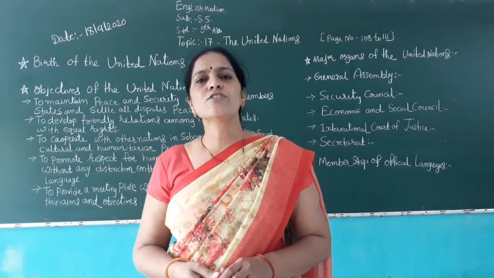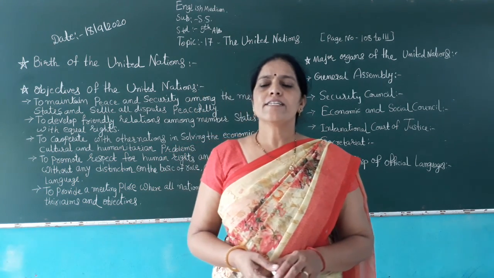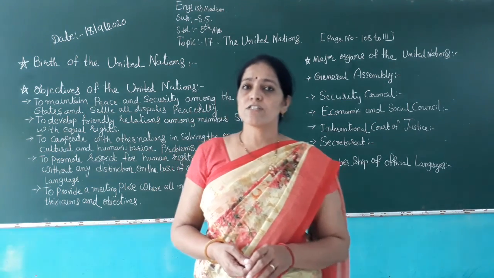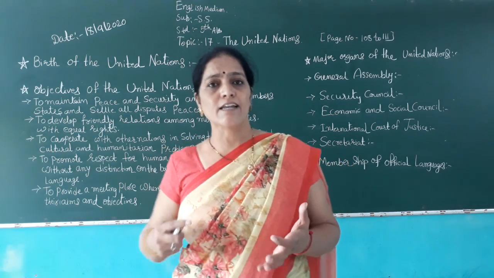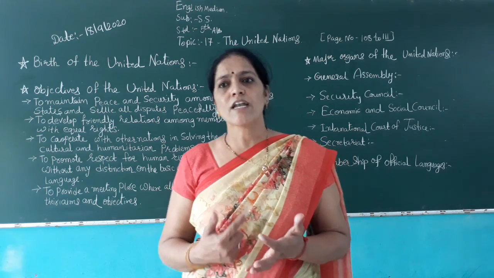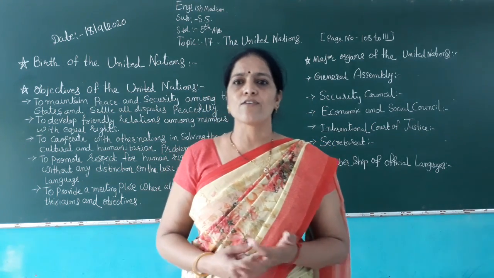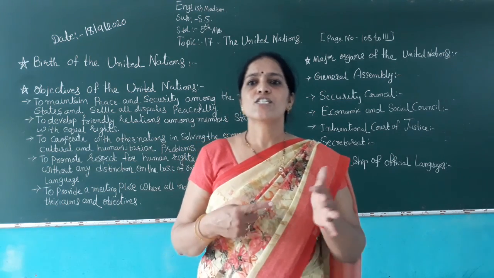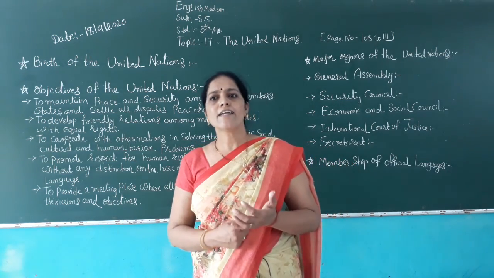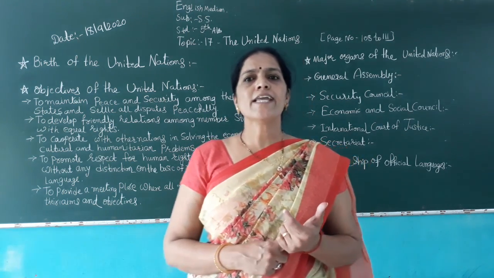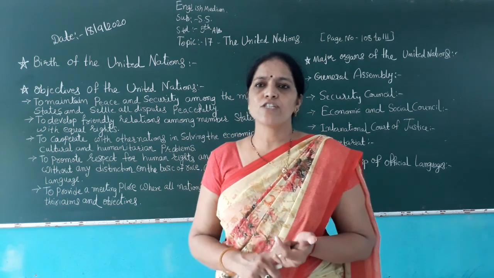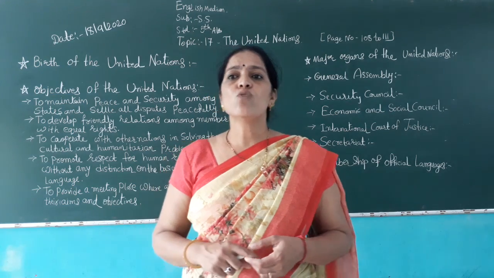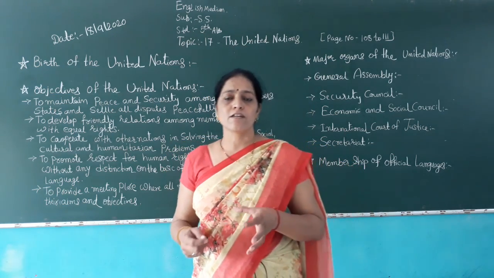The United Nations has declared 6 major languages as its official languages. They are English, French, Russian, Spanish, Chinese and Arabic. A speech made in any of the official languages of the UN is immediately translated into other languages by the interpreters.